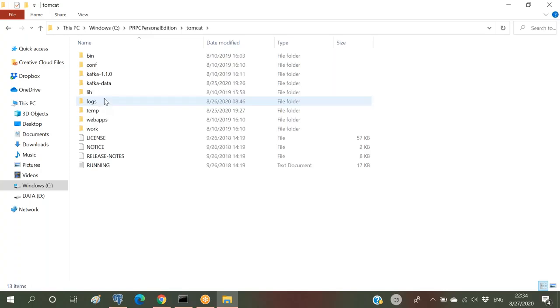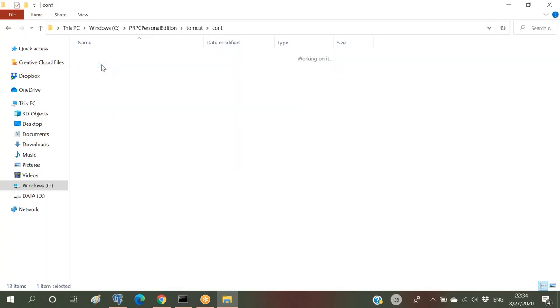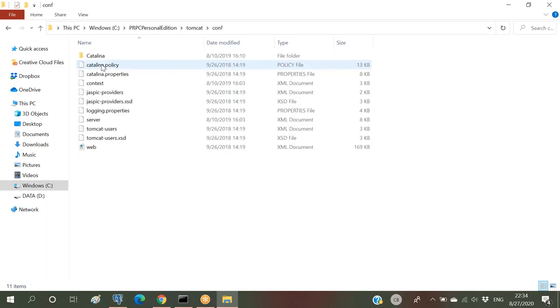Open the Tomcat, and there will be a configure folder. Here there will be context, which is an XML file where we can find the JDBC connection. You have to remember this part. This applies only to the personal edition, but in real time, they will give you this JDBC connection directly.